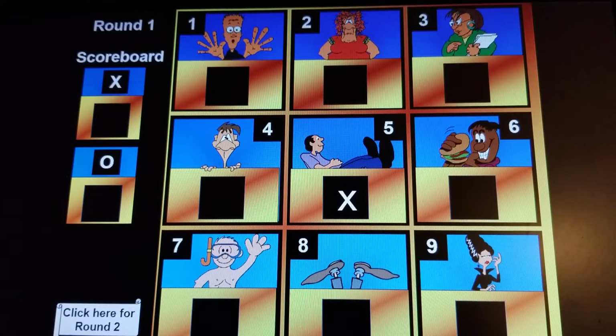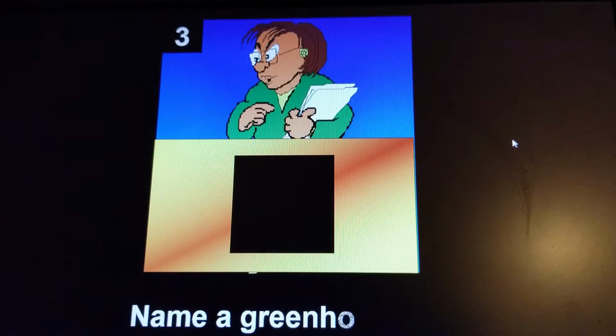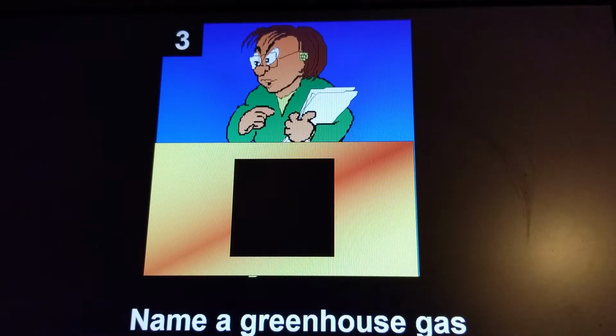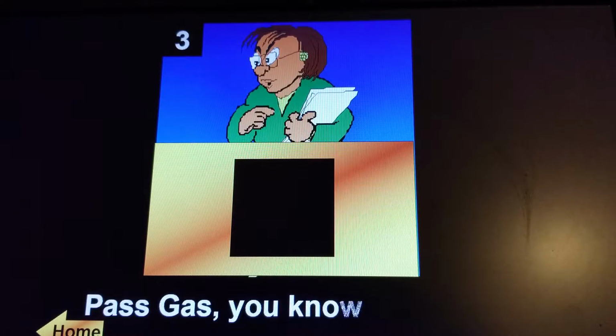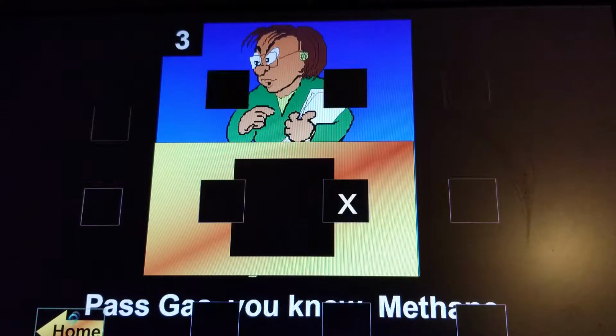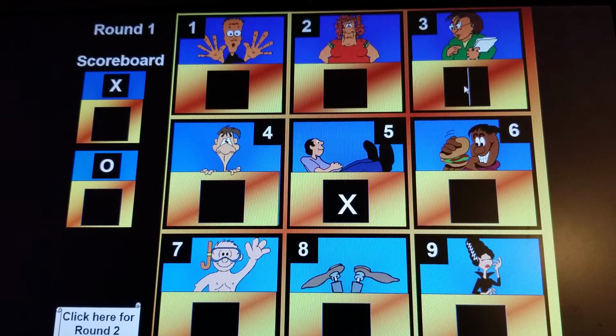And we'll try to go for the block up here. Name a greenhouse gas. Okay, so consider the ones you might have that are on your paper. Pass gas, little joke for you. You know, methane. Methane would qualify as a greenhouse gas, so hopefully you agreed with that answer. And so O gets the block.